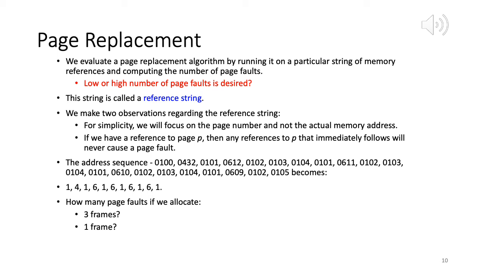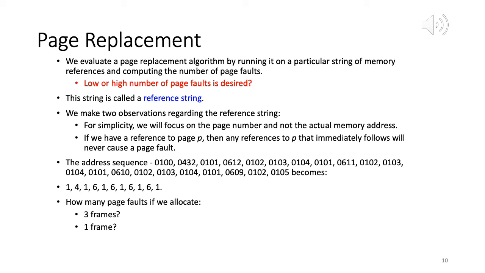So from here we get the page numbers. We have 1, 4, 1, 6, 1, and for the last 1 we have a bunch of references to page 1. Address 102, address 103, address 104, address 101. All of these 4 addresses correspond to the same page, which is page 1.